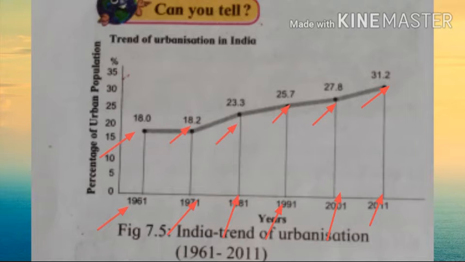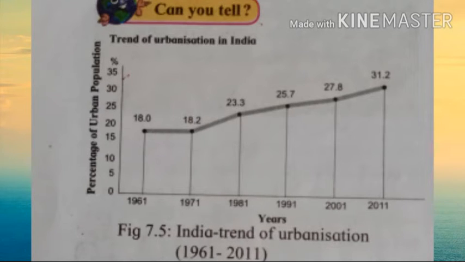But after 10 years, in 1981, the percentage of urban population was 23.3%, in 1991 it was 25.7%, in 2001 it was 27.8%, and in 2011 the percentage of urban population was 31.2%.